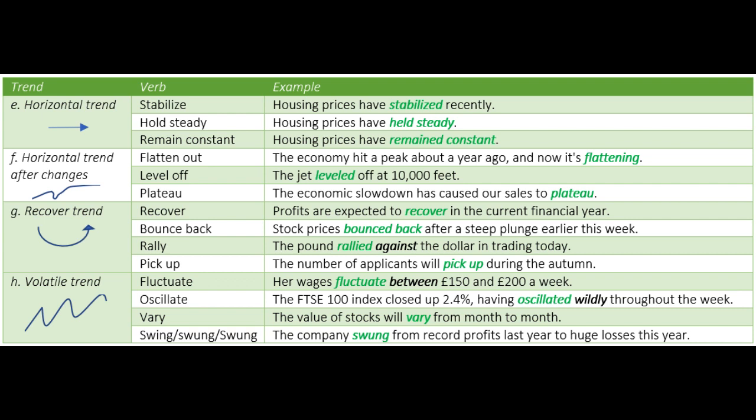F. Horizontal trend after changes. Flatten out. Example, the economy hit a peak about a year ago, and now it's flattening. Level off. Example, the jet leveled off at 10,000 feet. Plateau. Example, the economic slowdown has caused our sales to plateau.